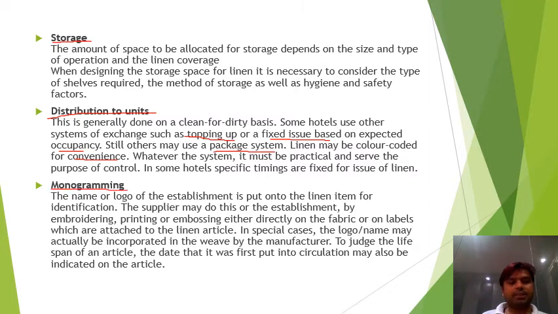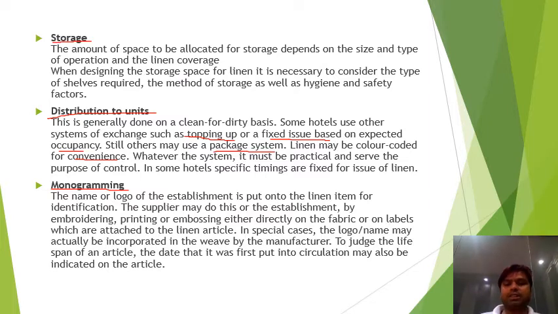Next activity is monogramming. In some properties monogramming is done through the vendor where we purchased our linen, or in some cases it's also a linen room activity that we have to do the monogramming on the linen. Monogramming means the logo and name should be printed on the linen. There are two situations here.